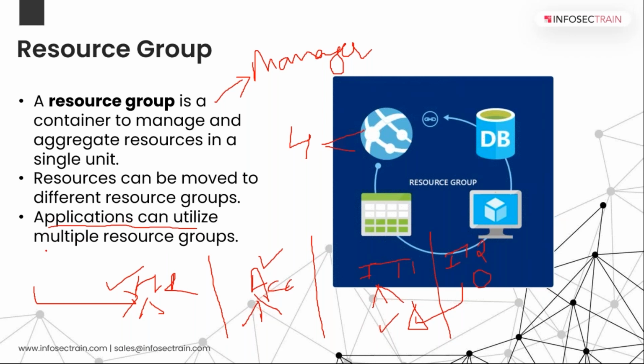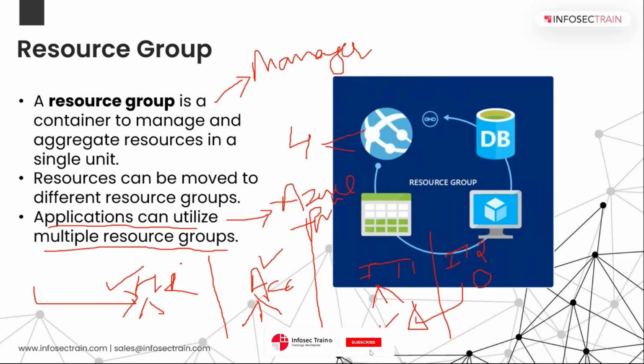Applications can utilize multiple resource groups. Again, your best example is Azure Functions. I can deploy this particular function in each resource group at a single time. I don't have to deploy it on a single machine. Simply over this particular resource group, I can deploy this function. As soon as I deploy this function, it will act on all the devices, all the resources which are working under this particular resource group.